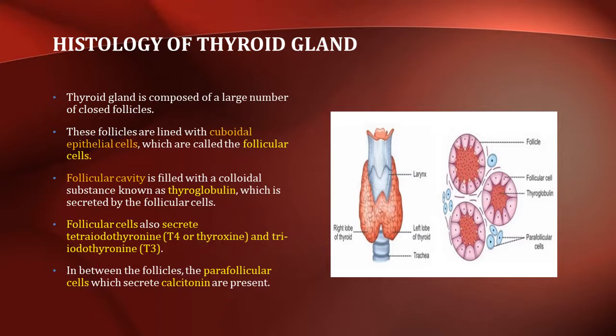Now, let's see about the histology of thyroid gland. The thyroid gland is composed of a large number of closed follicles that are lined with cuboidal epithelial cells called follicular cells. The follicular cavity is filled with a colloidal substance known as thyroglobulin, which is secreted by the follicular cells. These cells also secrete tetraiodothyronine, also called T4 or thyroxine, and triiodothyronine. In between the follicles, the parafollicular cells secrete calcitonin.